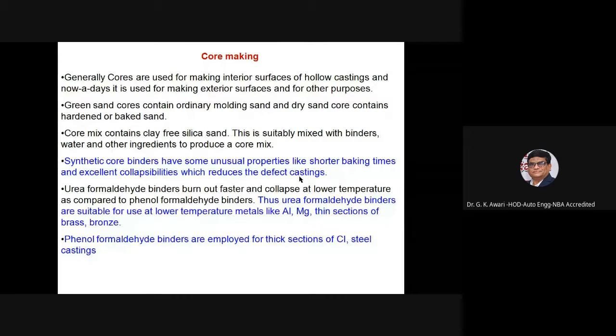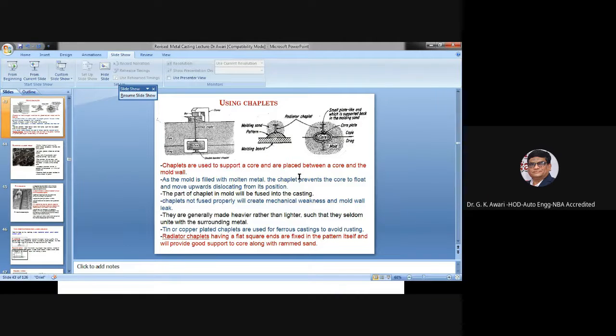Then coming to the core making part in casting, cores are generally used for making interior surfaces of hollow castings, and nowadays they are also used for making exterior surfaces and for other purposes. Synthetic core binders have some unusual properties like shorter baking times and excellent collapsibility, which reduces casting defects. Then core mix, which contains free silica sand, is usually mixed with binders, water, and other ingredients.